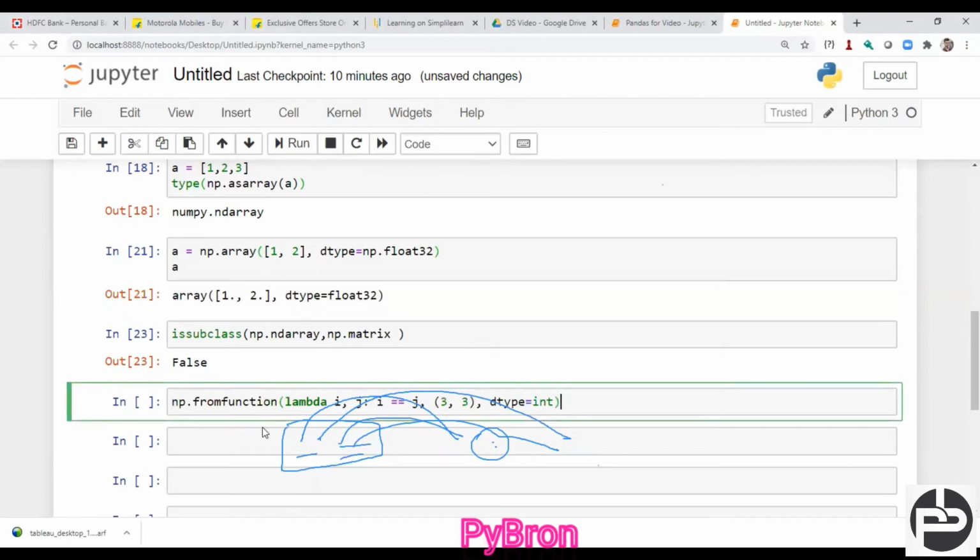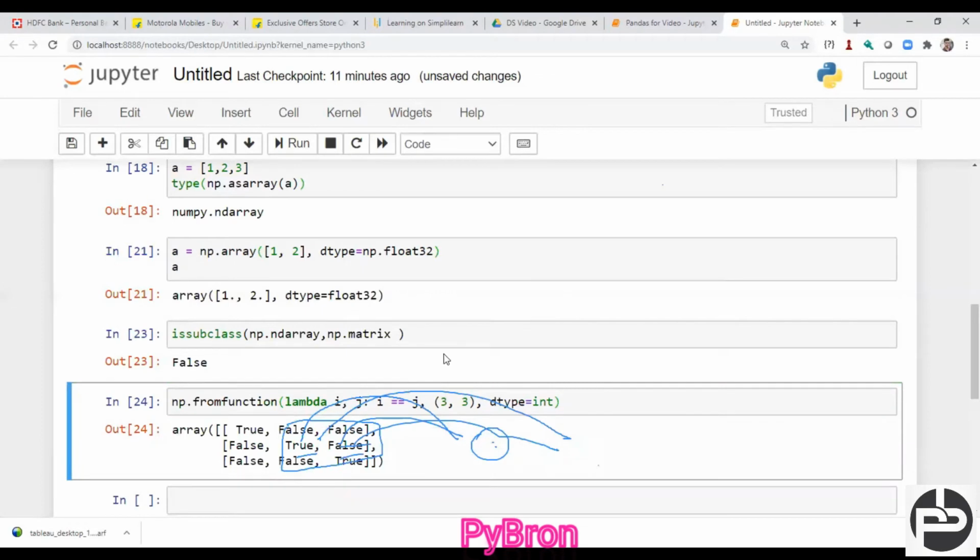Basically, the np.fromfunction means if you want to create an array on behalf of some function, then with the help of the function you can call fromfunction. I used this function very rarely. I guess 3 or 4 times in my career, no use at all. But just for the sake of practice, you can use this function if you want to create an array on behalf of some function, right?